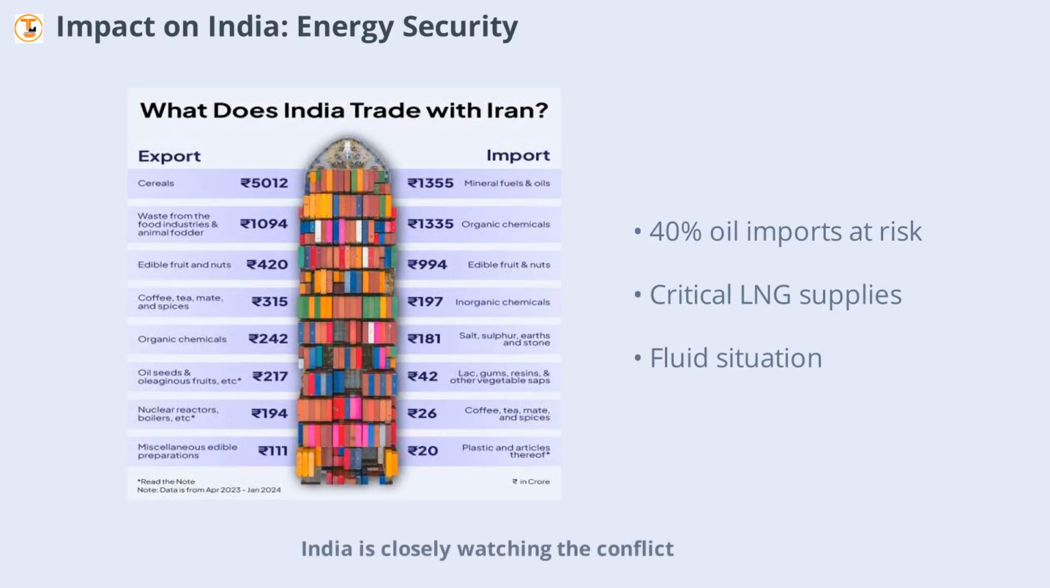India is closely watching the conflict, as about 40% of its crude oil imports and over half of its LNG supplies pass through the Strait of Hormuz. Any disruption could threaten India's energy security. While the government assures that reserves are sufficient for now, the situation remains fluid, and any escalation could have serious consequences for India's economy and energy needs.